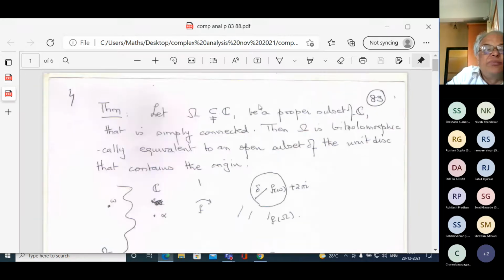Then I had done a bit of this, and this is the first statement that I needed: if omega is simply connected and not the whole of C, then omega is biholomorphically equivalent to an open subset of the unit disk.